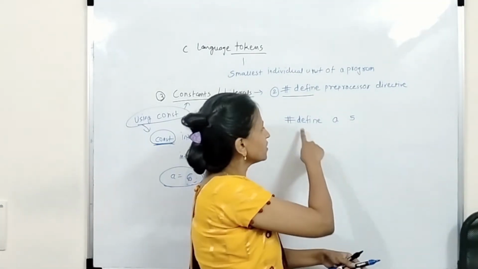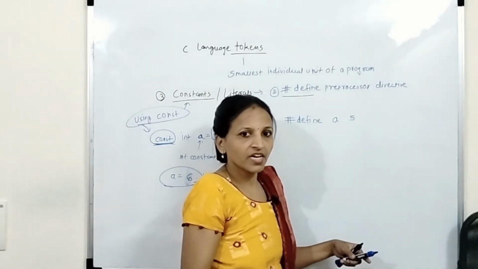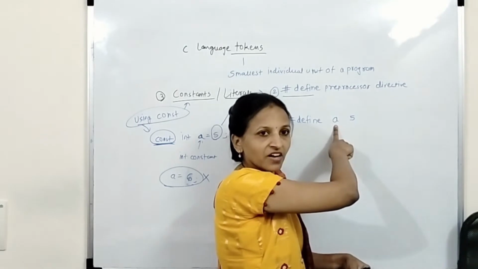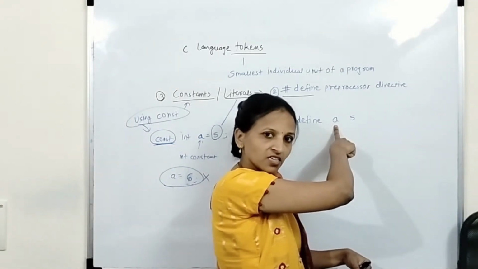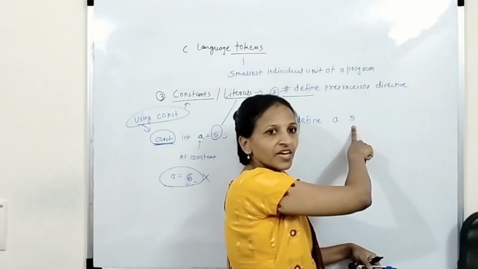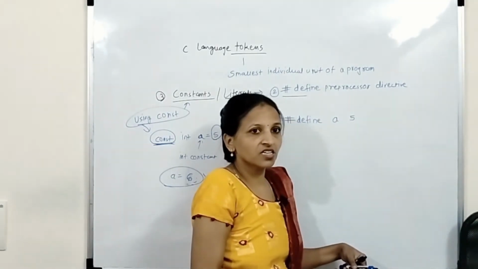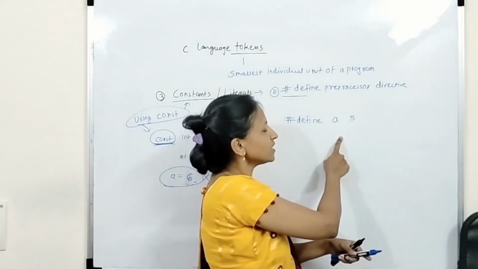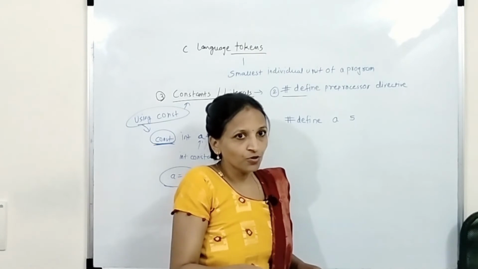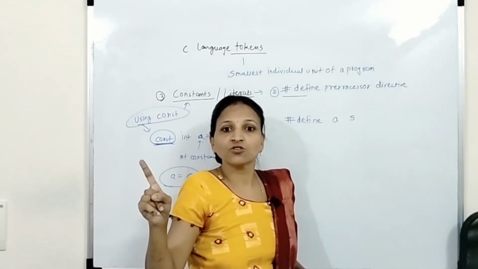Getting? It means first write #define, just like #include. Then give some space, write whatever identifier you want, give some space and write its value. Getting? In this way also we can define a constant. Now what is the meaning of this? A is one constant, its value is 5 and it will not change throughout the program execution.